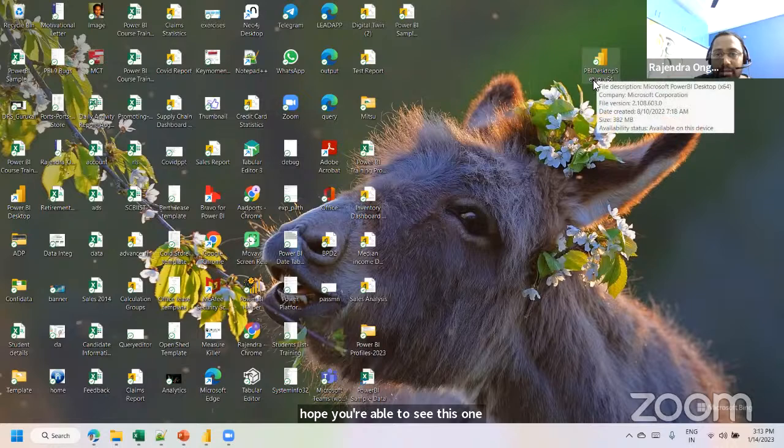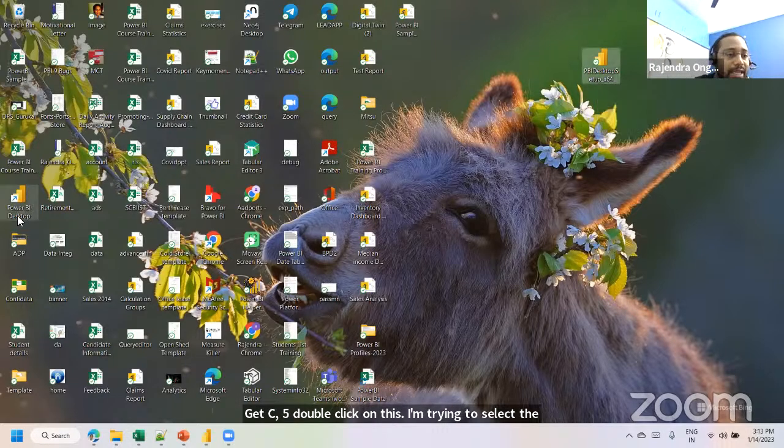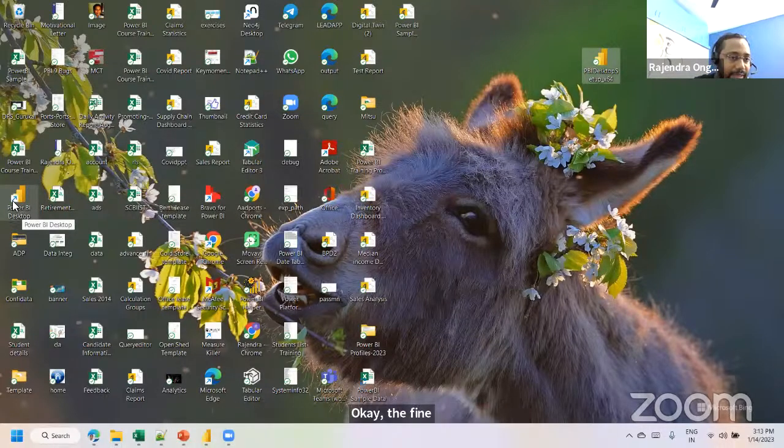Can you see it? Power BI Desktop. I'm using the 64-bit version. Double click on this exe file. Choose the language, select next, and create a shortcut on the desktop. So the final application should look something like this, Power BI Desktop. This is the icon.